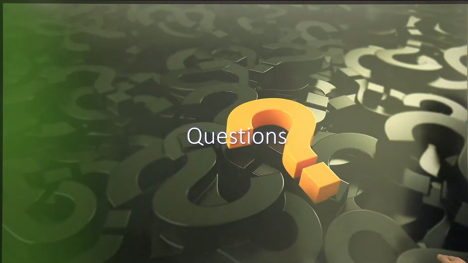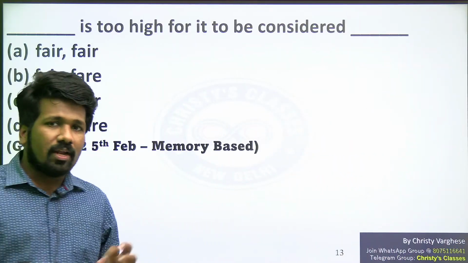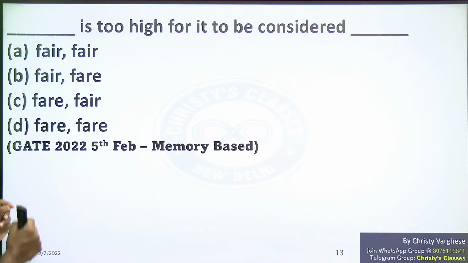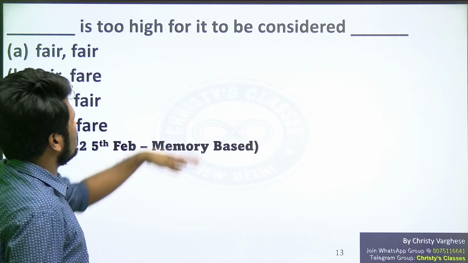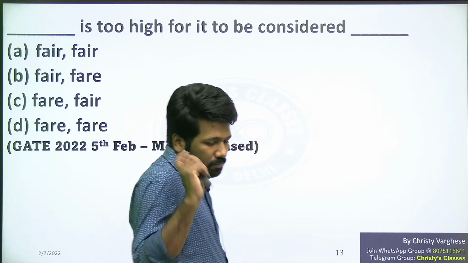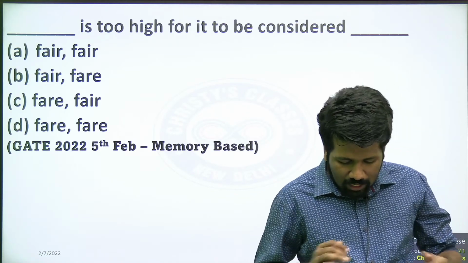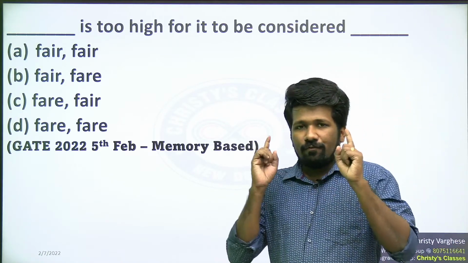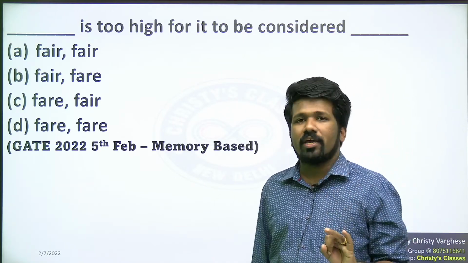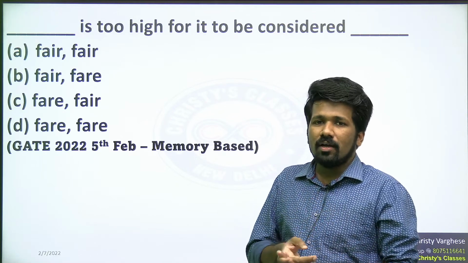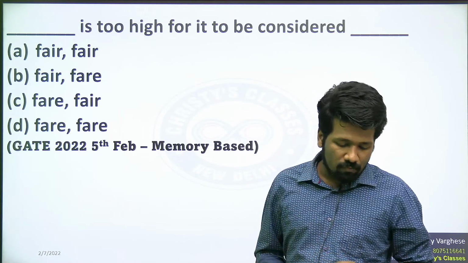So let us start. Once again I am telling, these are memory based wordings. So exact question, slight variations can be there, especially in long questions. This question should be correct itself, because in multiple sources, this is how the question is visible. We are today discussing the 5th February morning session, that is Computer Science Engineering and Biomedical Engineering, which had this question paper. Again, all science and B.Tech stream aptitude sections are common for the GATE exam.